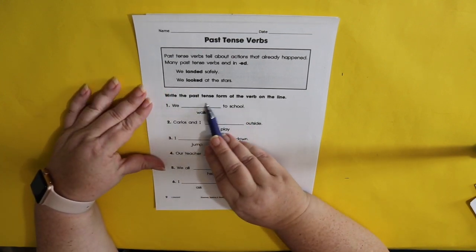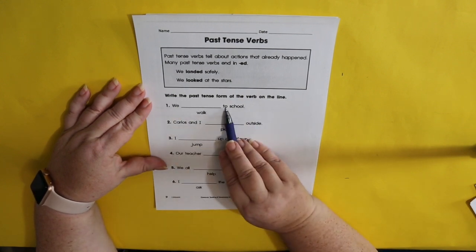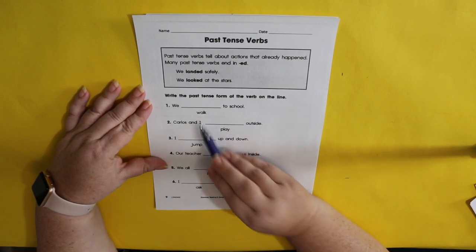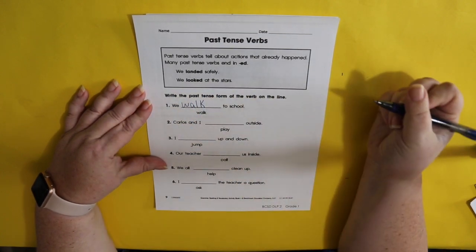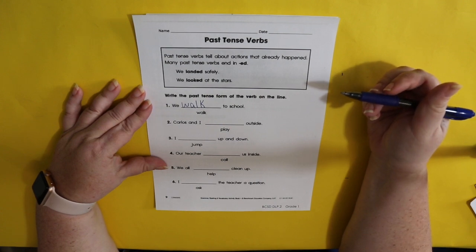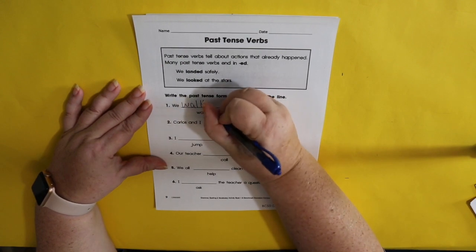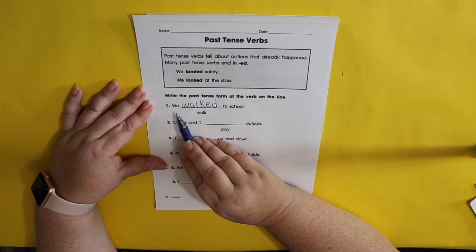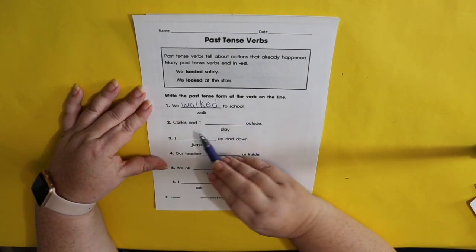So now we're going to write the past tense form of the verb on the line. We walk to school. So how we do this is we write the verb. So the verb was walk, and we spell it exactly like they did, W-A-L-K. Now to show that it happened in the past, what letters do we need to add? And I told you that you had to add ED to the word. So now I'm going to add an E and a D. Then we can reread the sentence with the past tense verb. We walked to school. And there we go. That's your past tense verb.